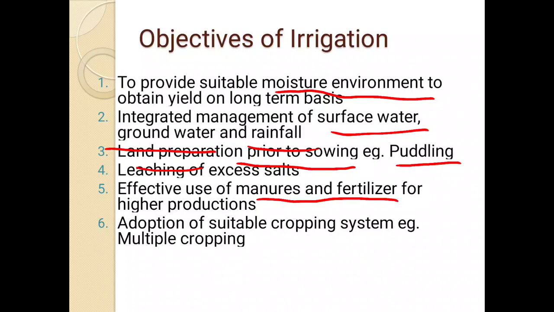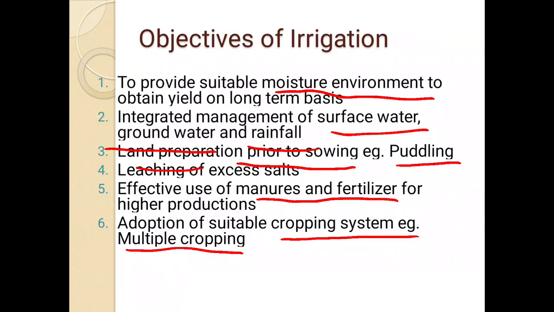Next is adoption of a suitable cropping system. Multiple cropping. We can adopt a multiple cropping system: two crops in a year, three crops in a year, double cropping, triple cropping, quadruple cropping, or we can have intercropping or mixed cropping. So multiple cropping is possible by using irrigation.